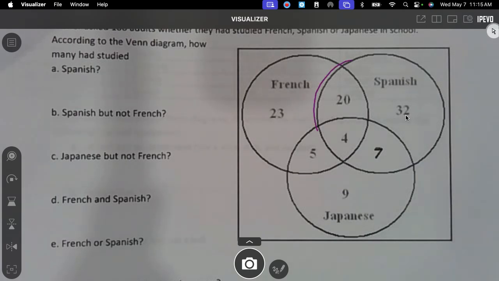So what are you going to do with this Spanish circle? Add it up. Add those 4 numbers up.